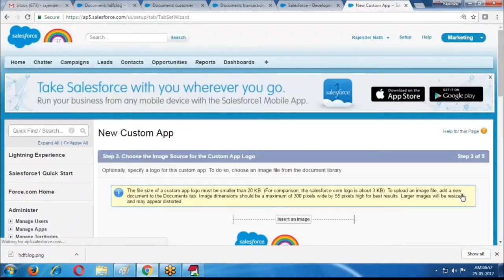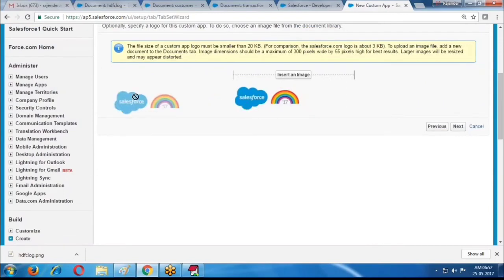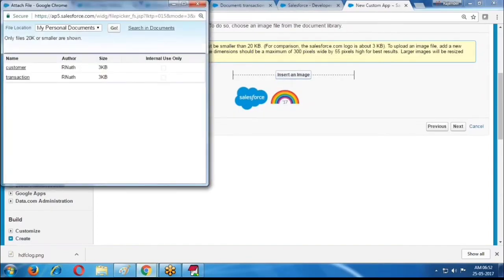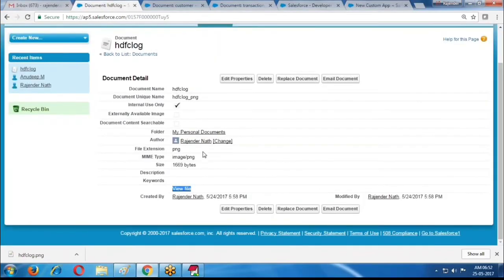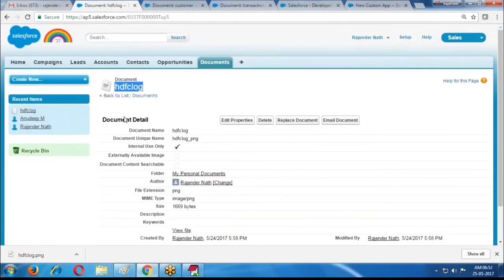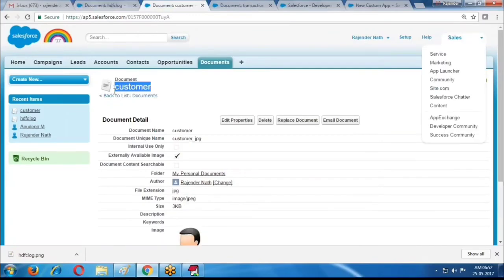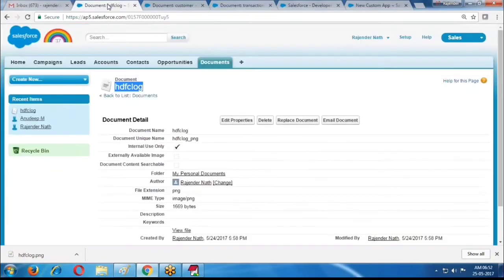In the third step, by default it provides the Salesforce logo. If you want to provide your own logo, you can select it. Whenever we select here, the file size of a custom application logo must be smaller than 20 kilobytes. If it is more than 20 kilobytes it cannot be accepted. If you want to use it, insert an image. I provided customer, transaction and HDFC logos, but it is showing the customer logo and transaction logo, not HDFC.